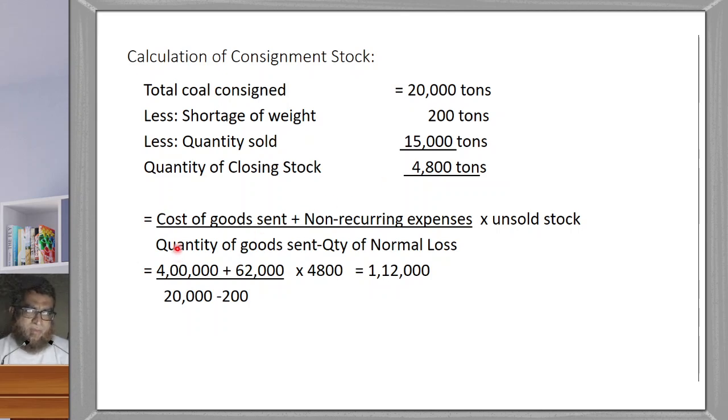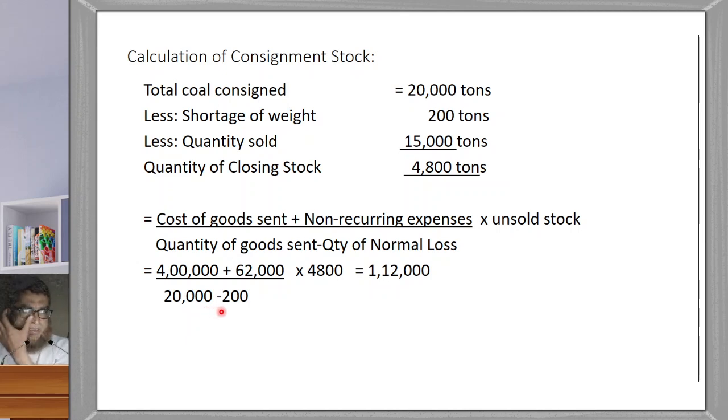Now apply this formula. Closing stock is equal to cost of goods sent plus non-recurring expenses, divided by quantity of goods sent minus quantity of normal loss, into quantity of unsold stock. So here the cost of goods sent is rupees 4 lakh. The non-recurring expense, which is given along with the goods sent, is 62,000. The quantity of goods sent is 20,000 tons.